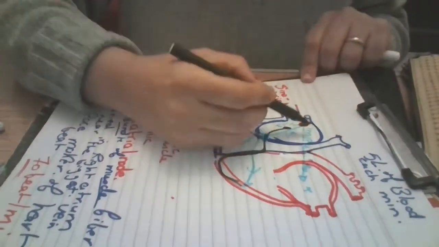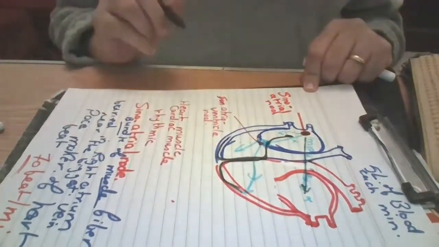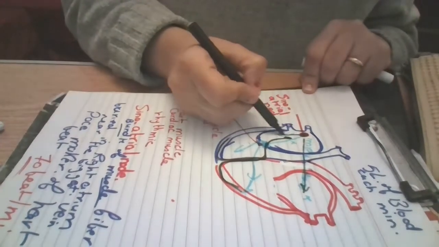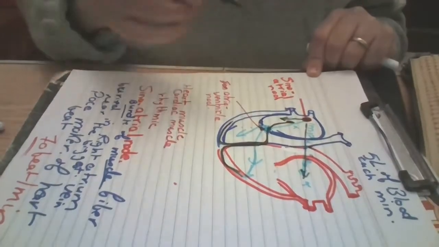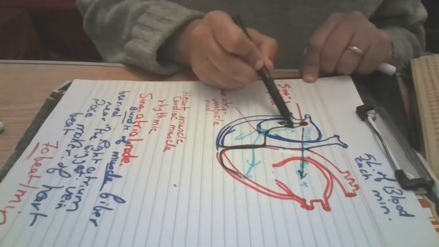So it will send the first impulses. It will be sent to the atria. This is the first thing. Okay, then the two atria will contract. It will send another impulse to the